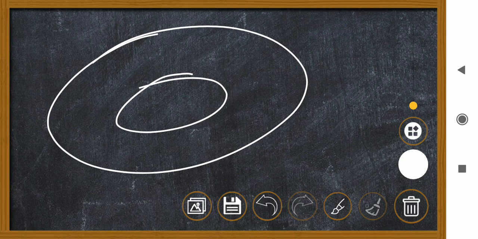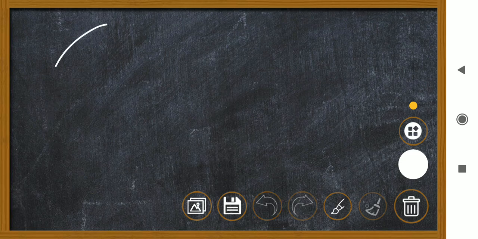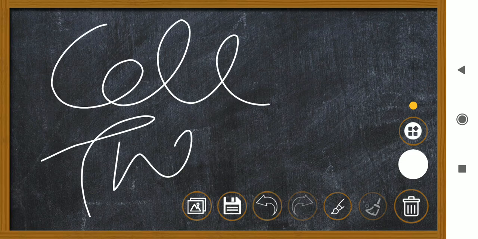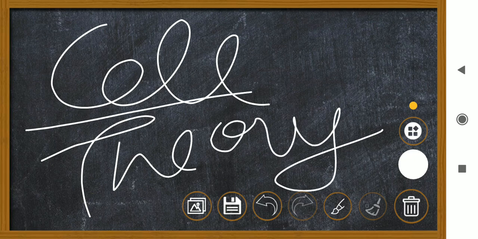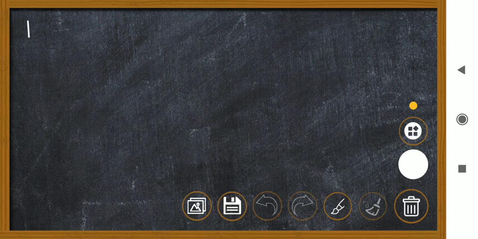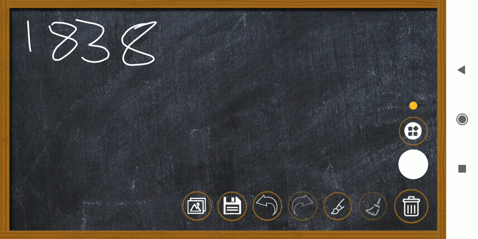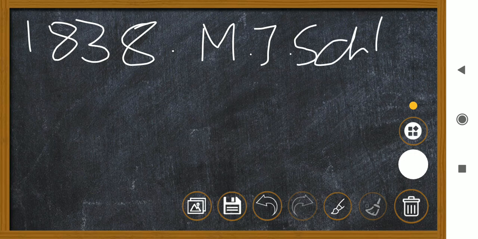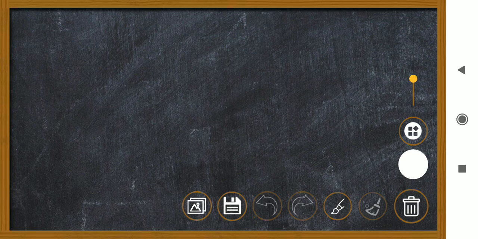Then we have a very important thing in addition to this, that is the cell theory. Cell theory is very much important for us to know before knowing the chapter. So when we talk about the cell theory, first we have 1838. In 1838, Matthias Jacob Schleiden was a German botanist.